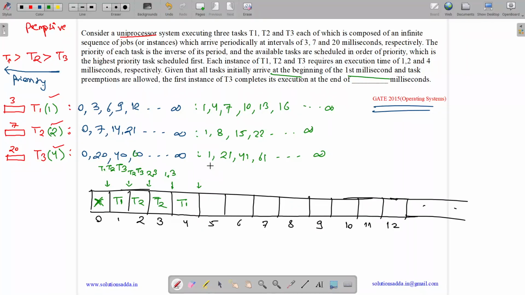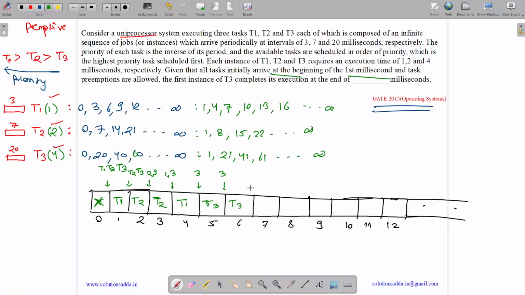Now what happens over here? At 5, only T3 is present, as no instance of T1 or T2 is here. So T3 will execute over here. Now what happens next? Here we have just T3, so T3 will execute again.